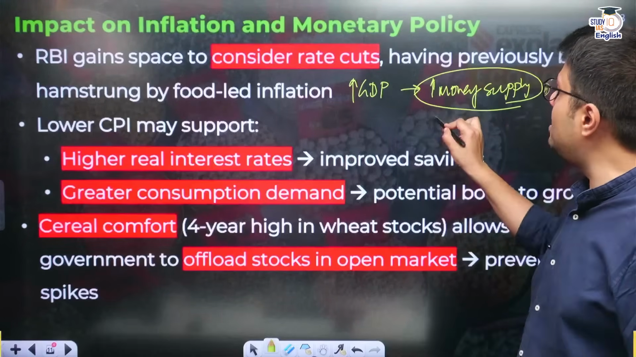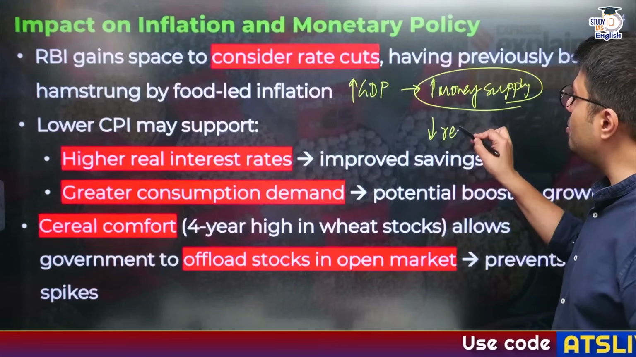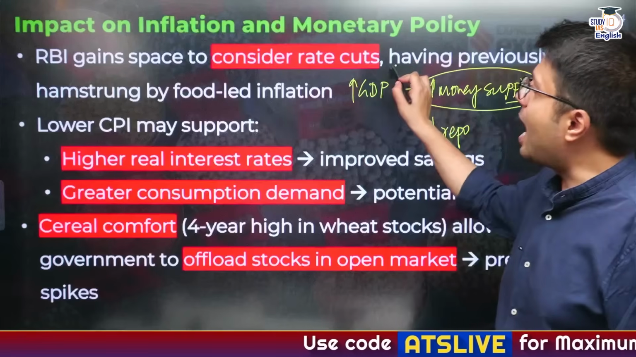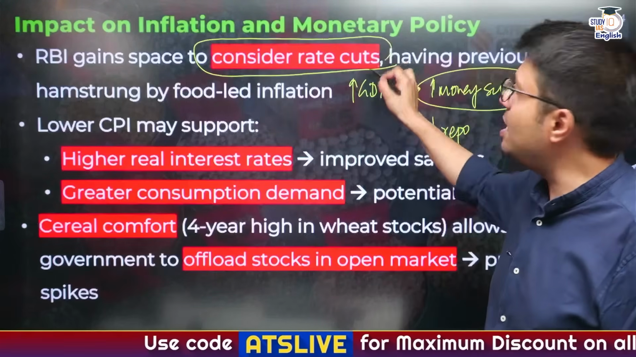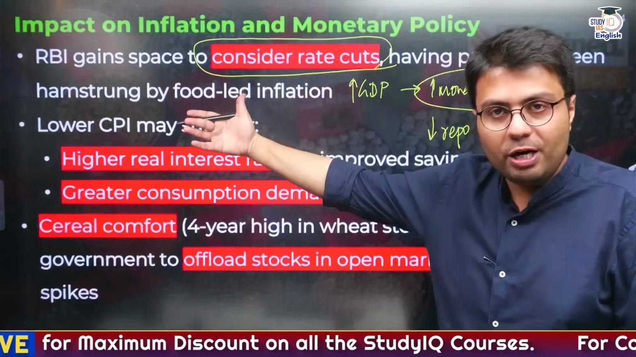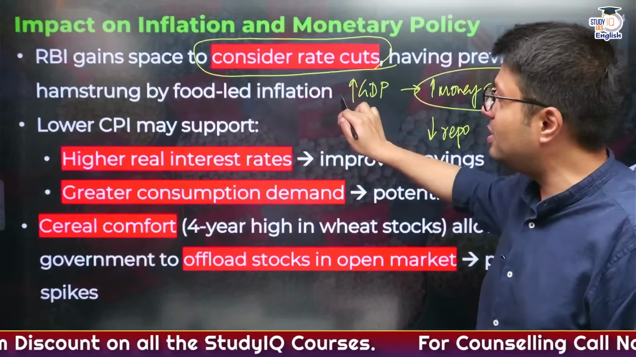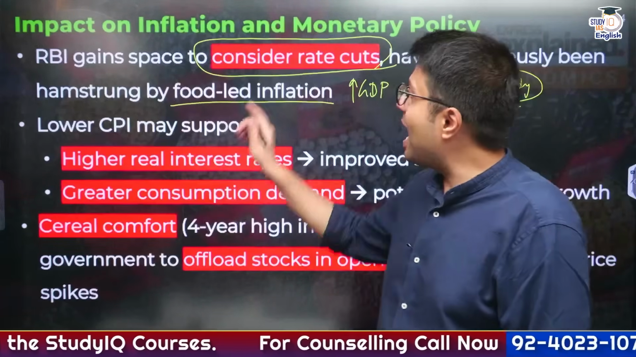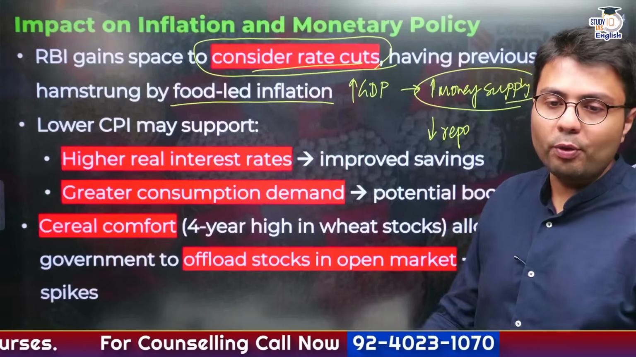And how can you increase the money supply? You can reduce the repo rate. Therefore, RBI can now consider reducing the repo rate even further, because earlier RBI was unable to reduce the repo rate because of inflation. But now, since the inflation has cooled down, RBI can consider cutting the repo rate.